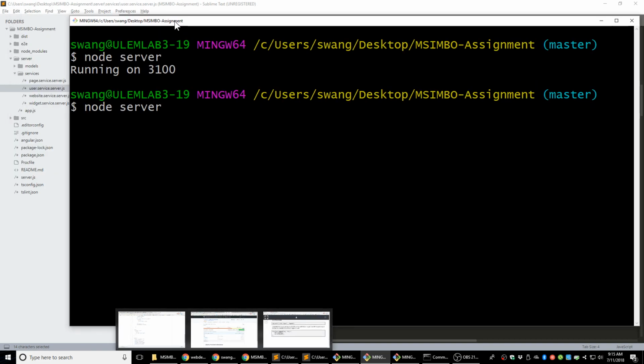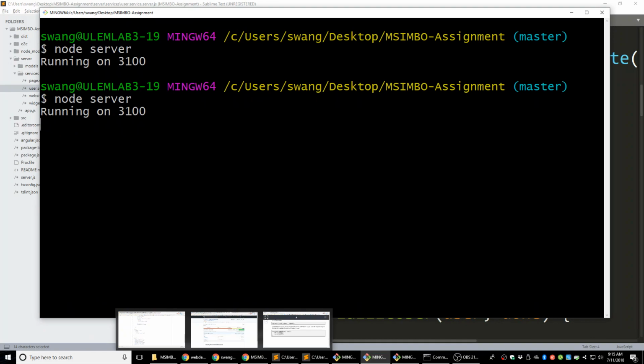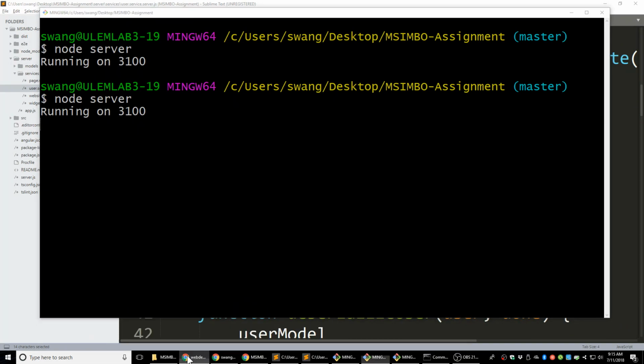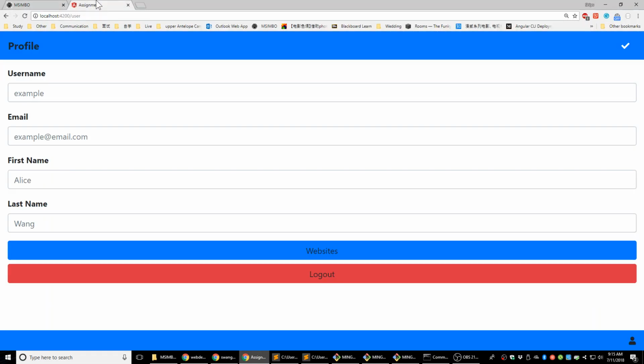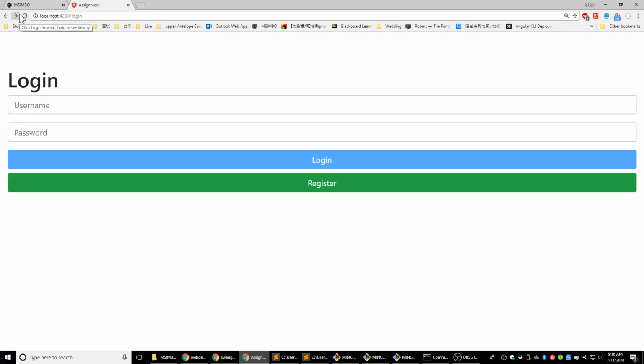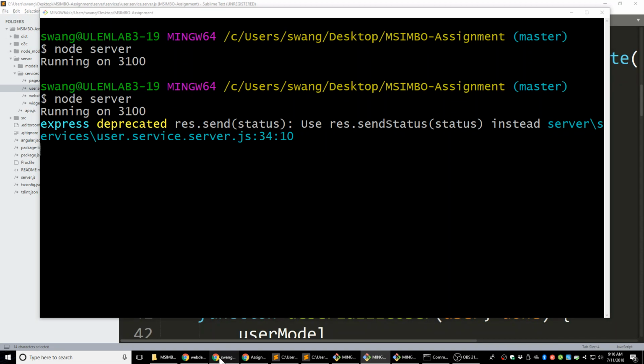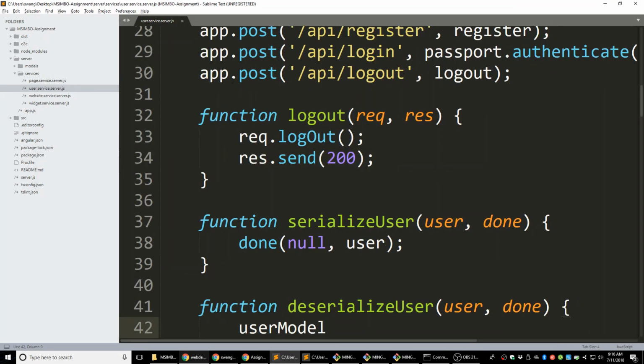My computer is extremely slow today for some reason. Okay, it's running, and let's test it. It's here. Let's come back first. Refresh it. Oh, one more thing here. After we log out, we also want to navigate back to the login page. I think our function is not doing that right now.